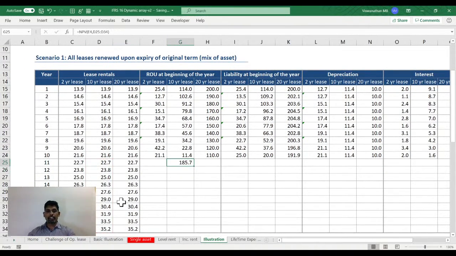When you capitalize, you see a massive spike again in your asset balance. And this massive spike would also mean a massive spike in your liability, massive spike in depreciation, and massive spike in interest. Everything is going to increase.